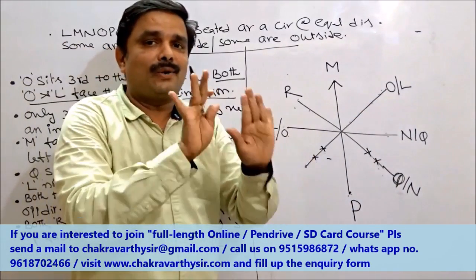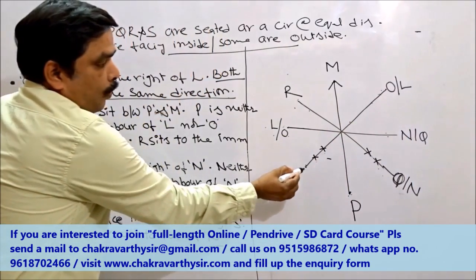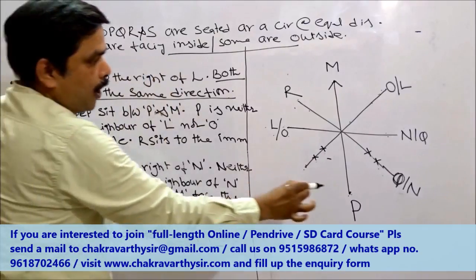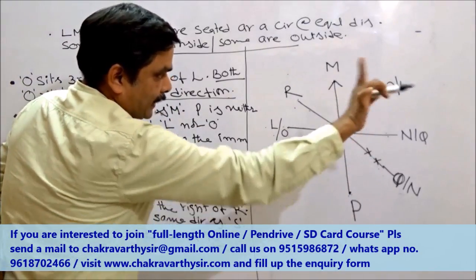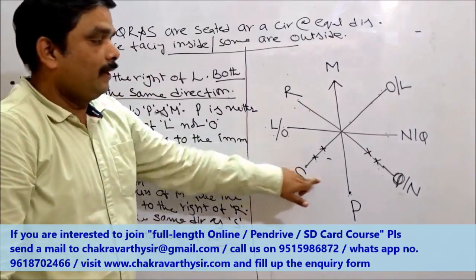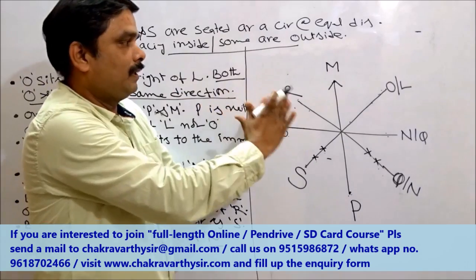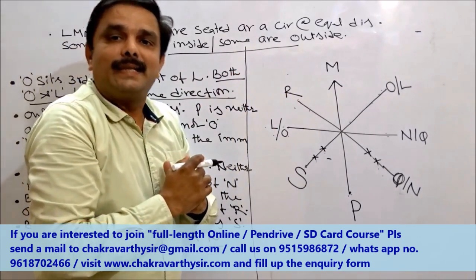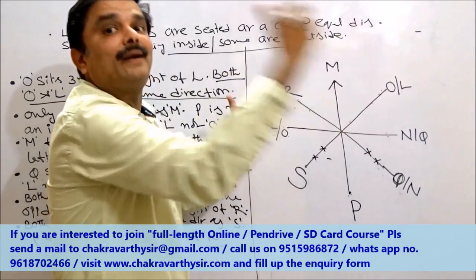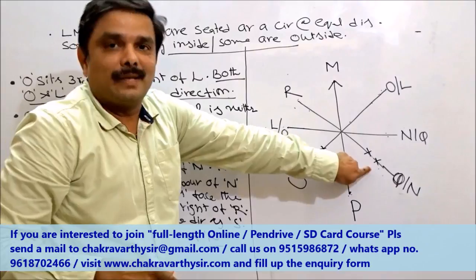So now all the places are filled up, right? Filled up in the sense not confirmed, but more or less that is okay. Then this is the only place left out. Who is left out? L, M, N, O, P, Q, R and S. So now S is remaining. I am keeping S here. This is the place for S. Hope you understood this one, right? This is the way to attempt the advanced level questions in seating arrangement. Here successfully I have avoided going for a second possibility, a second arrangement. In one arrangement, I am going to keep this one.